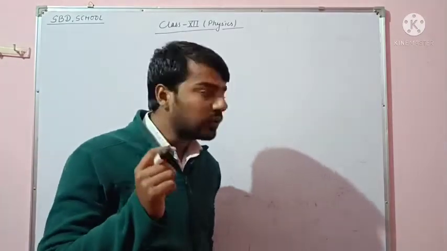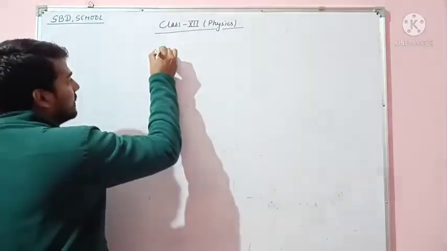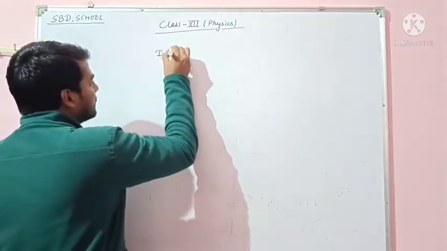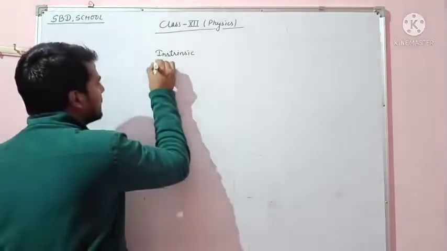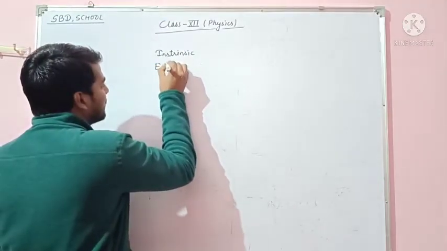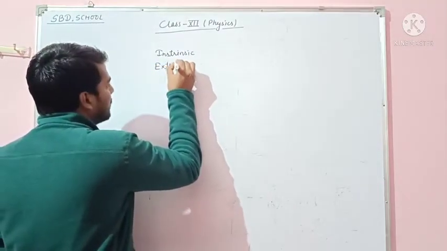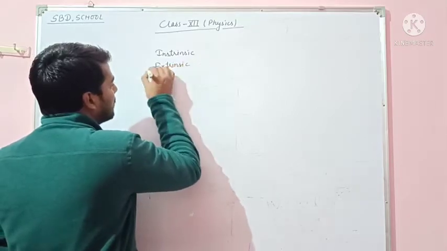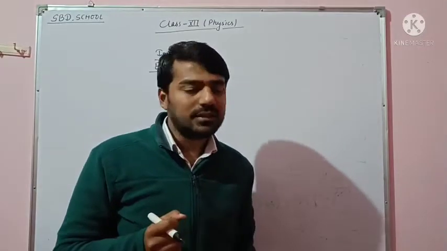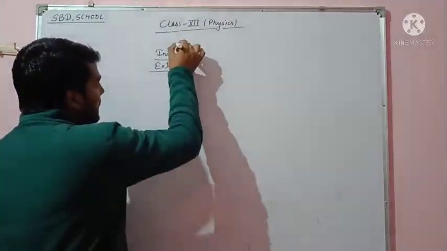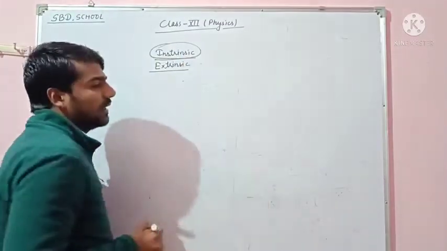Semiconductors are of two types. The first is intrinsic and the second is extrinsic. What is an intrinsic semiconductor?